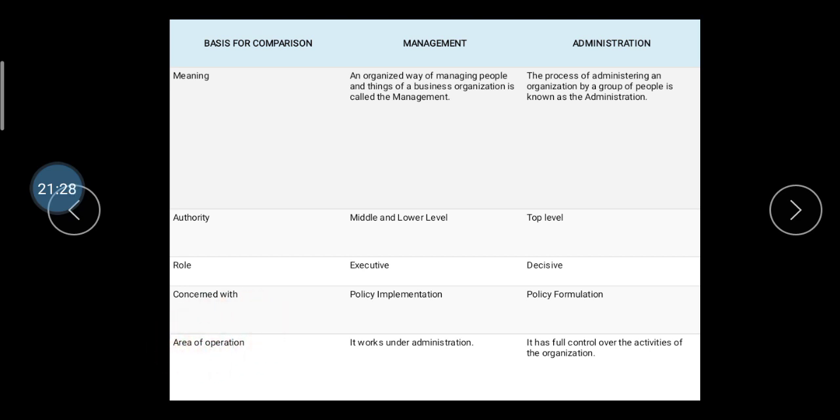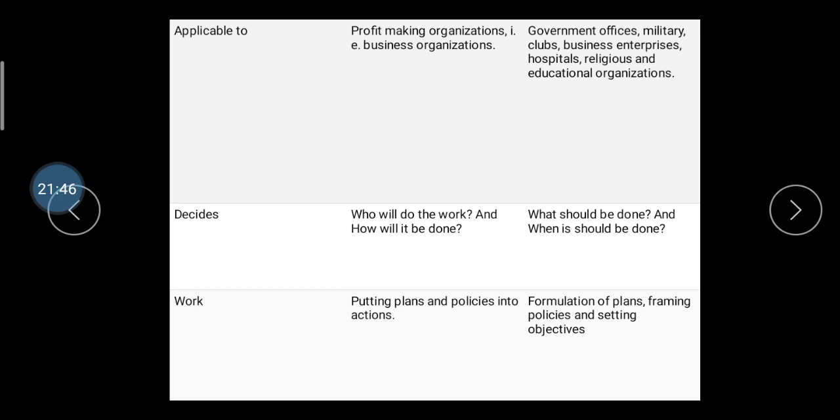Then area of operation: it works under administration, and administration has full control over the activity of the organization. They are the higher authority, and management has to work under the administration. Applicable to profit making organizations: management is applicable in business organizations, and administration is applicable in government offices, military, clubs, business enterprises, hospitals, religious and education organizations.